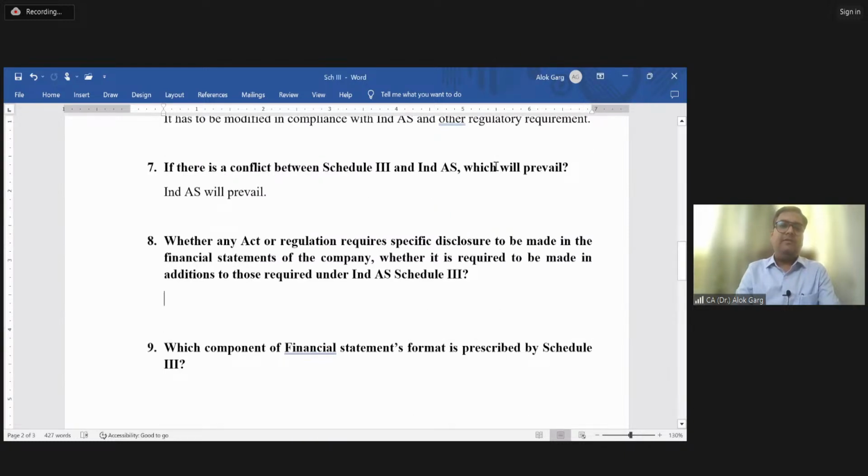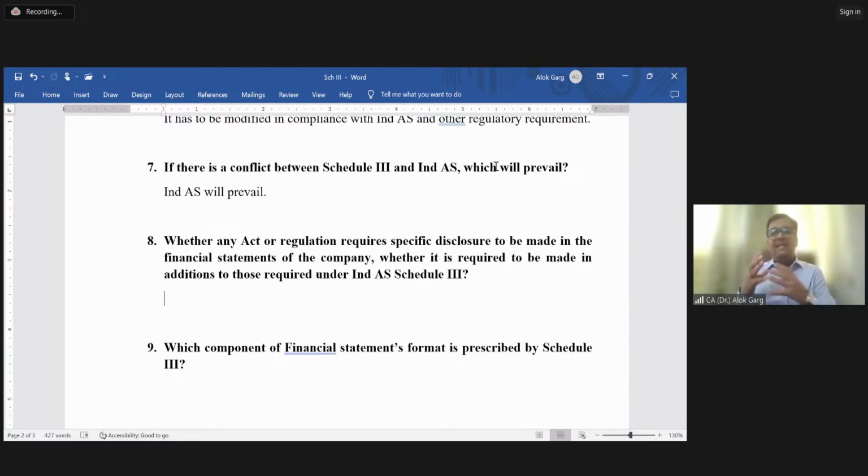Question number 8. Whether any act or regulation requires a specific disclosure to be made in the financial statement of the company, whether it is required to be made in addition to those required under Ind AS schedule 3. For example, for listed companies, there is one more regulator. Apart from MCA and the Companies Act, SEBI, the Securities and Exchange Board of India, is also the regulator, right?